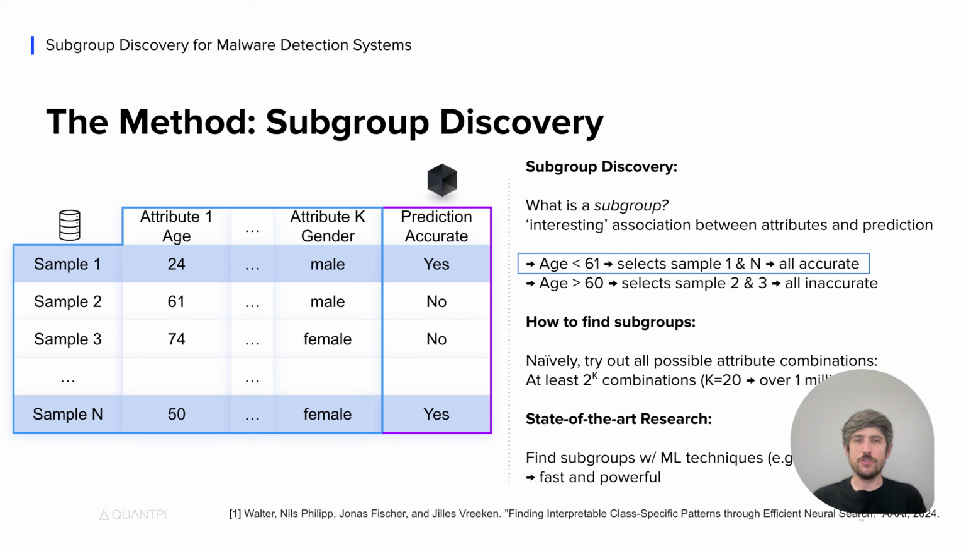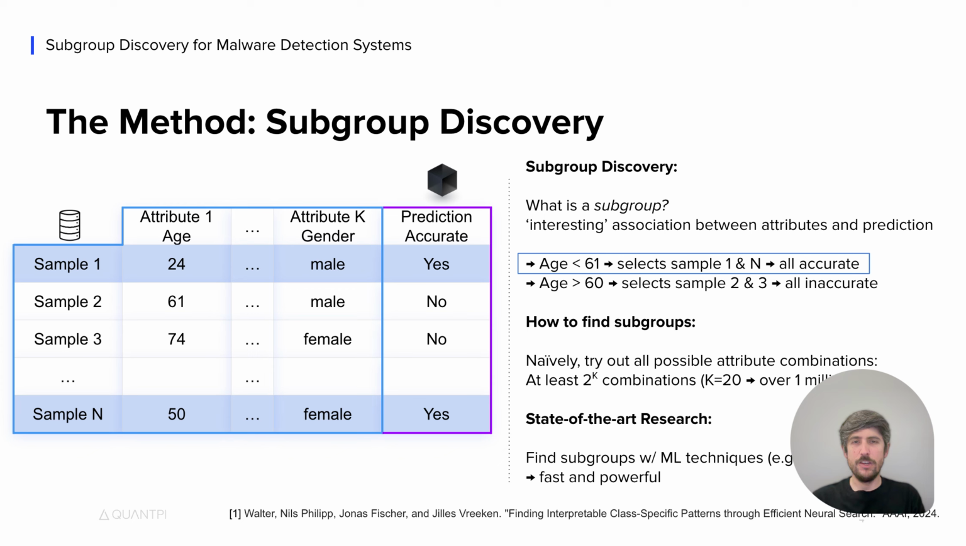A subgroup is an interesting association between attributes and a target variable, here the prediction of the model, marked in purple. Consider this dataset with n samples and k different attributes. The subgroup, selecting everything with age smaller than 61, characterizes all samples that are accurately predicted, and that can be considered interesting. In our project, we consider conjunction between attributes to characterize data.